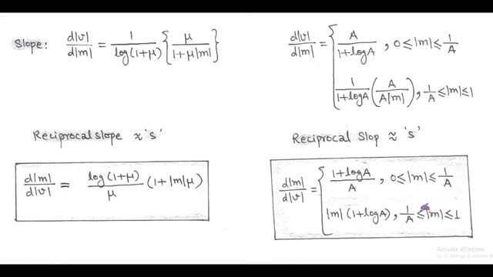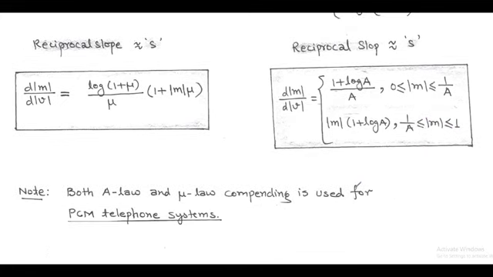So by using the reciprocal slope, we can determine the step size. And both A law and mu law companding are used for pulse code modulation telephone systems.